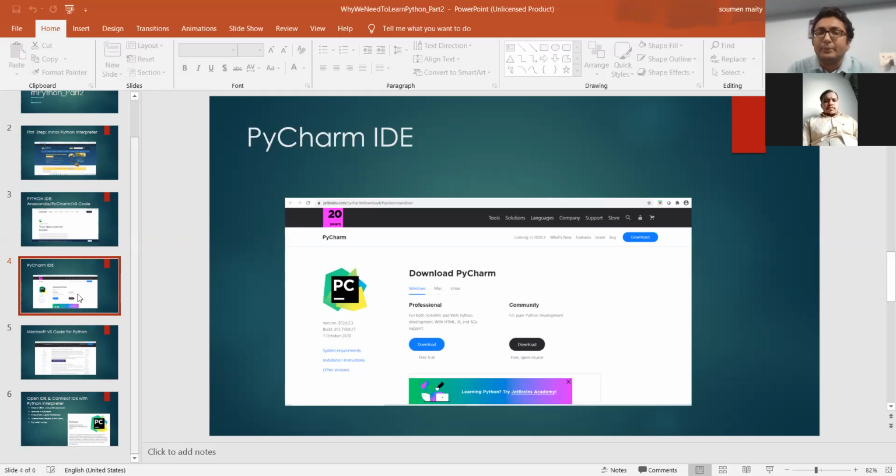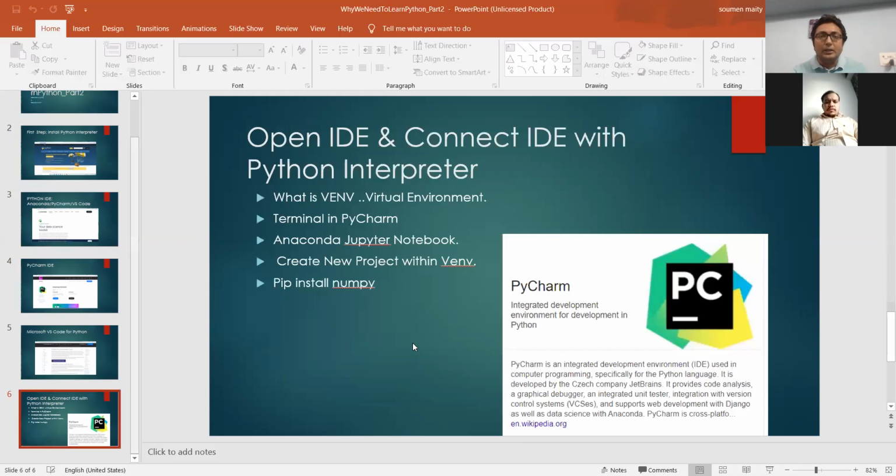So for that purpose, I will always prefer to use PyCharm. PyCharm has many advantages. It gives you the virtual environment concept, which I'll come back to later. A virtual environment is one concept where all your libraries, packages and dependencies are clubbed together into your virtual environment folder.